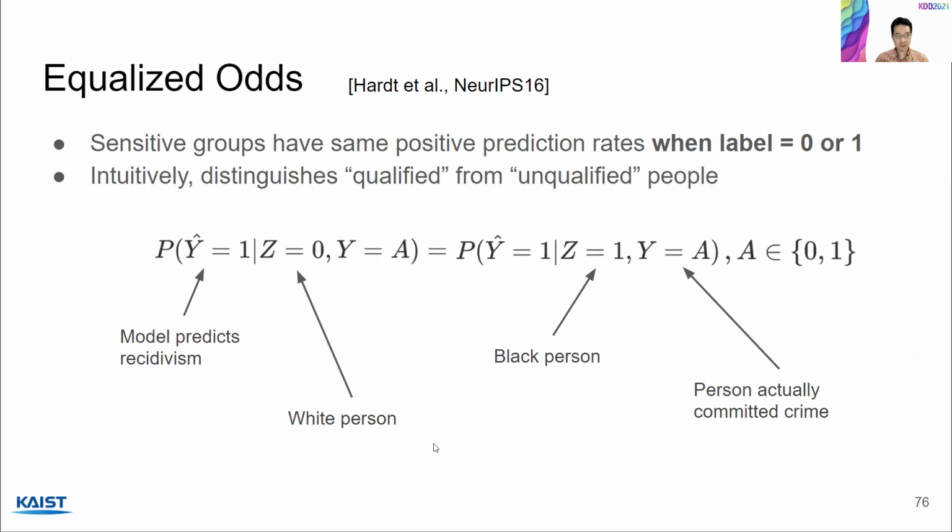The second fairness measure I'd like to introduce is called Equalized Odds, proposed by Hardt. This measure extends demographic parity as follows. It still wants to ensure that sensitive groups have the same positive prediction rates, but for two cases: when the label is 0 and when the label is 1. The formulation is similar, except that we have this new condition, y equals a, where a could be either 0 or 1. The rest of the formulation is the same. Intuitively, equalized odds distinguishes qualified from unqualified people.